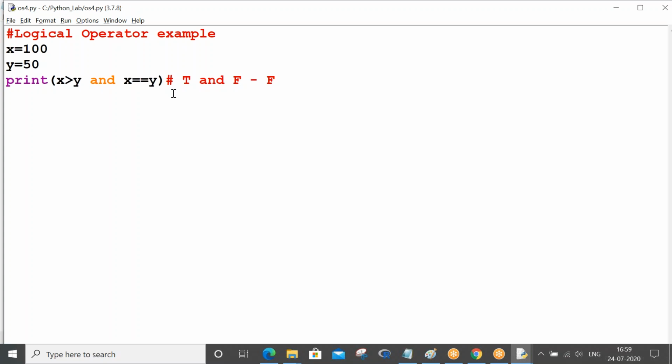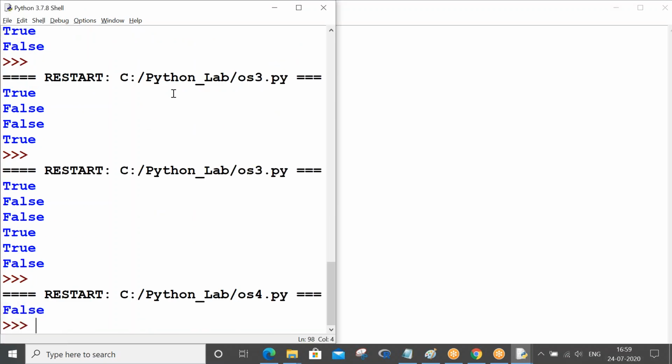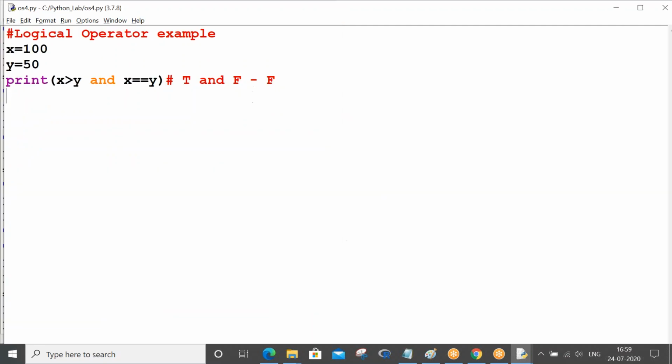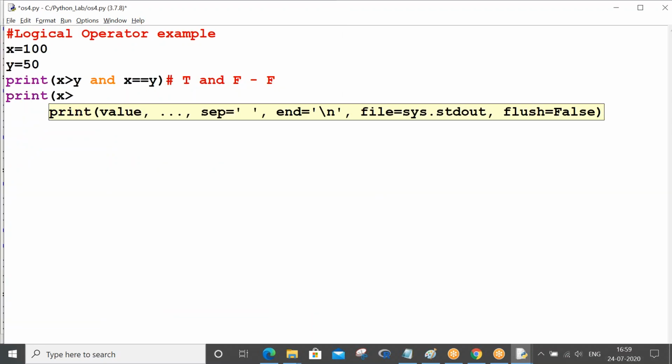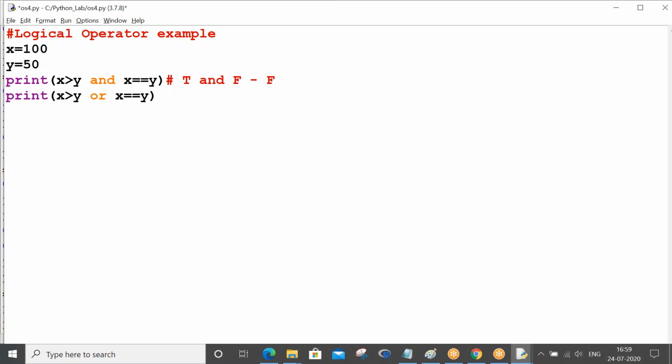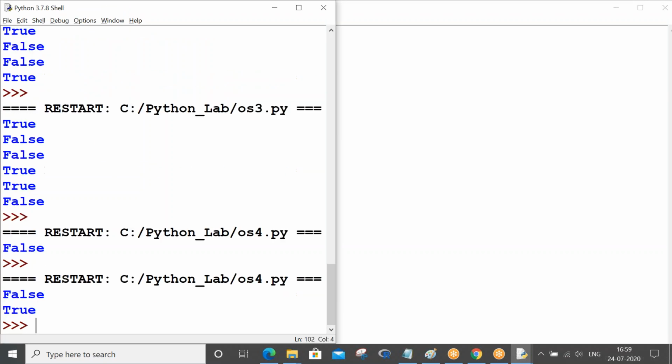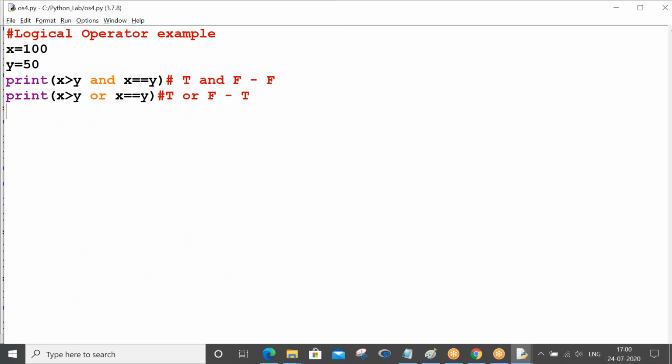Let me check. Control S, F5. Yeah, so that is what it is. Now let me proceed with printing the same line, x greater than y or x double equals y. So what is the answer of this, true or false? In our case, if one true is there, automatically the answer is true. Control S, F5. Yeah, you can see the answer as true.